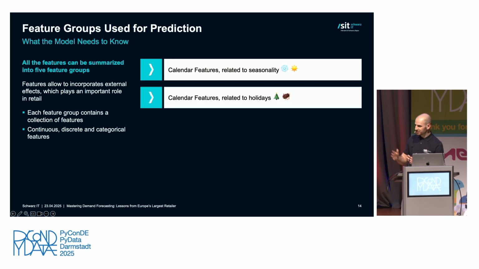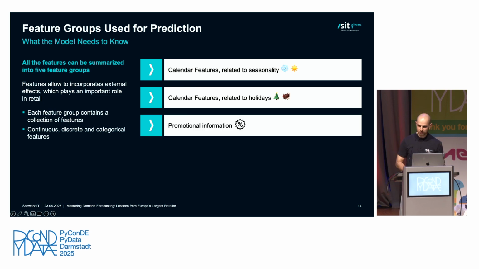The second group is also called calendar features. However, these are now related to holidays. Here it's super important to understand that a model should not learn the effect of a holiday based on the data alone. This can especially be hurtful if you think about moving holidays, such as Easter, because then the model could overfit and overpredict even though there is no holiday in that specific year.